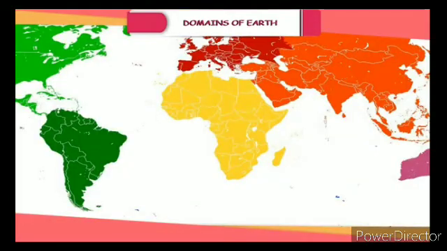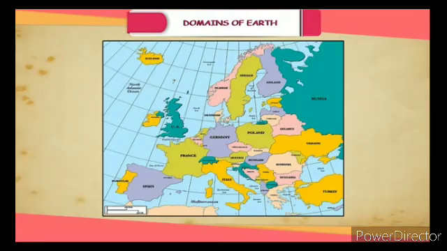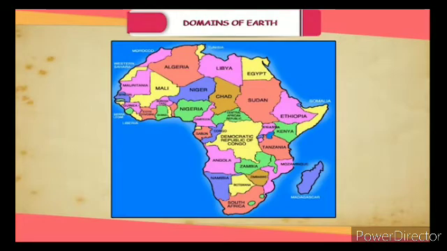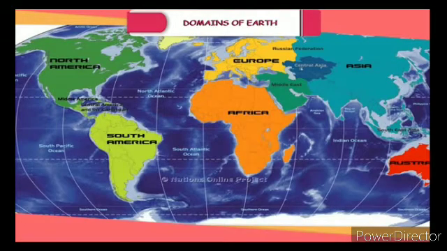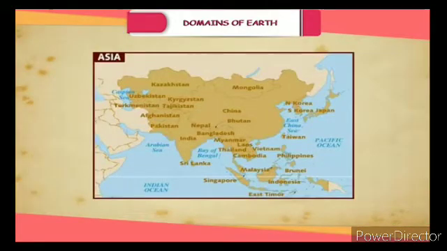Asia. This is the largest continent of the world. Asia covers an area greater than Europe and Africa put together. Sometimes Europe and Asia are together known as Eurasia. Asia is separated from Europe by the Ural Mountains and the Caspian Sea on the west.